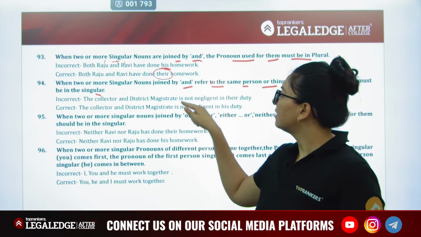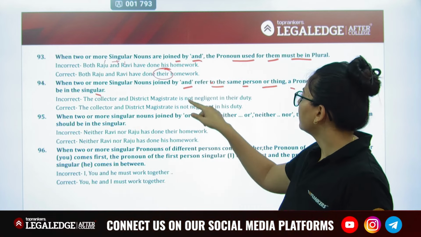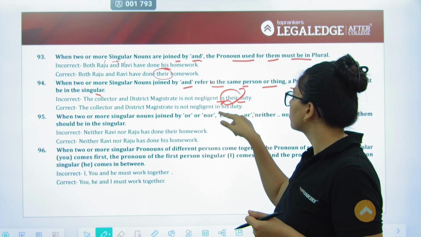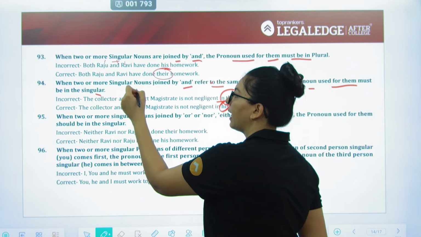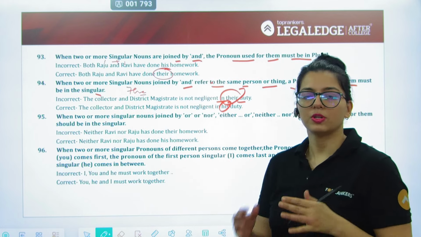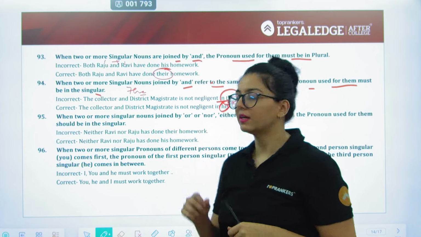So the collector and the district magistrate, दोनों एक ही बंदा है, is not negligent in his duty, not in their duty. अगर इसको दो लोग बनानी होती तो the collector and the district magistrate, दो articles लगा के उसको quantify करते हम लोग.